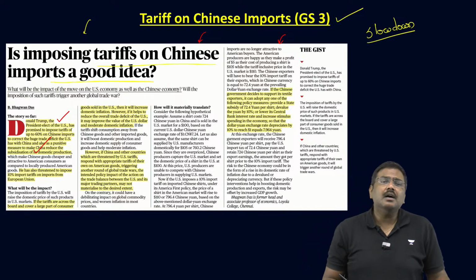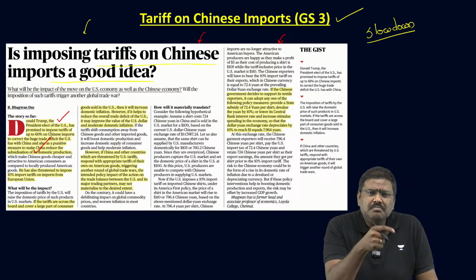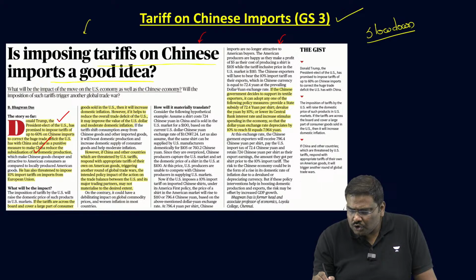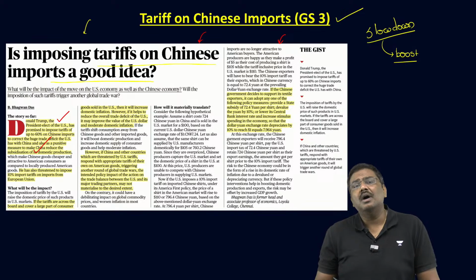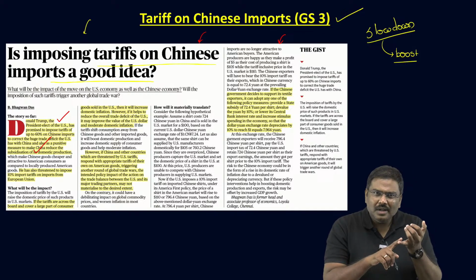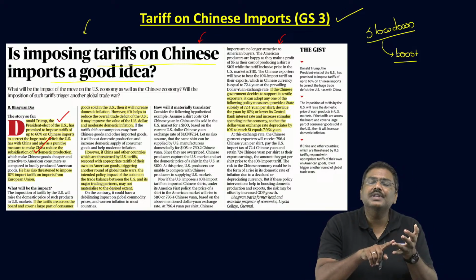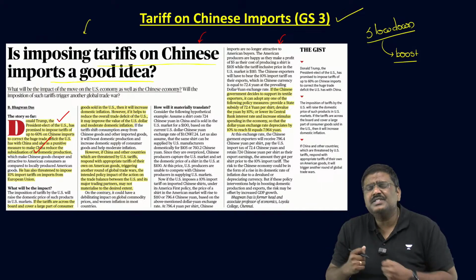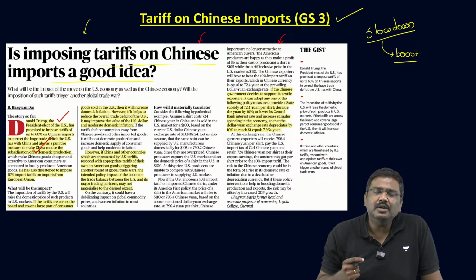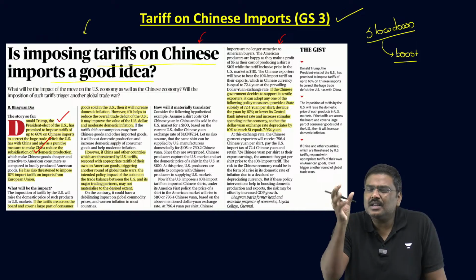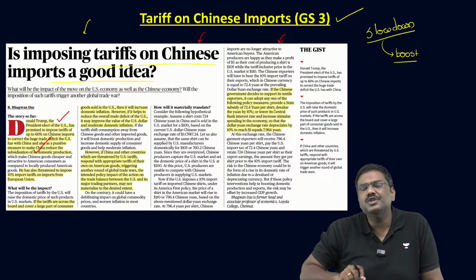The government of China very recently has taken multiple measures in order to boost production and consumption in the domestic market, because there is a slowdown, there is a lower demand for goods and services, especially real estate. There is a drop in the demand for real estate units, which is causing a lot of problems in the economy in China.